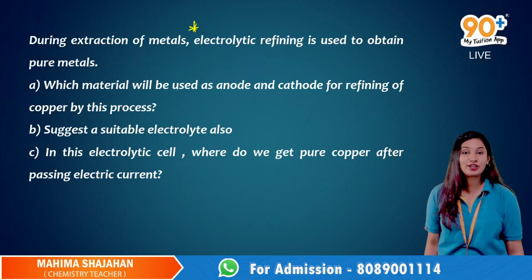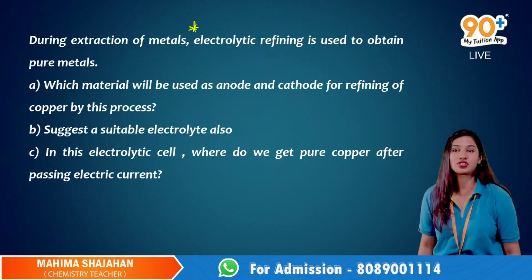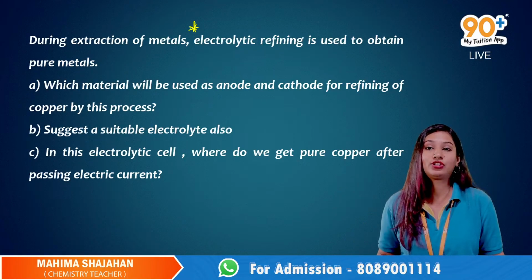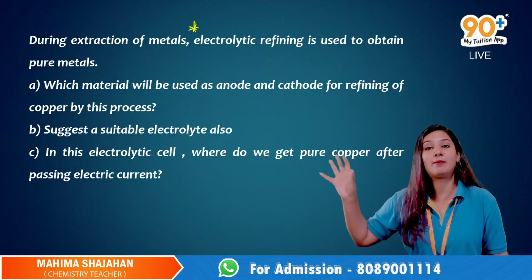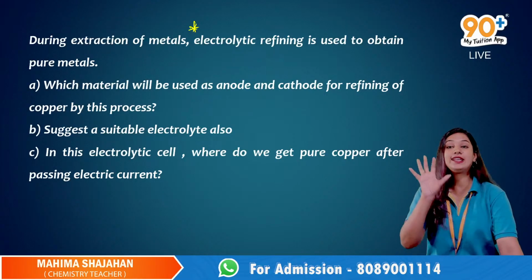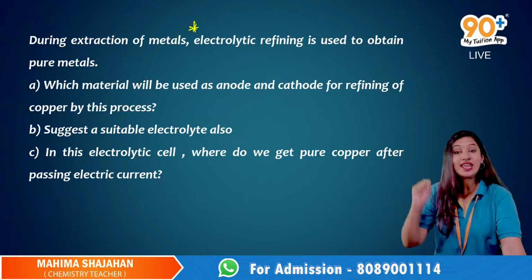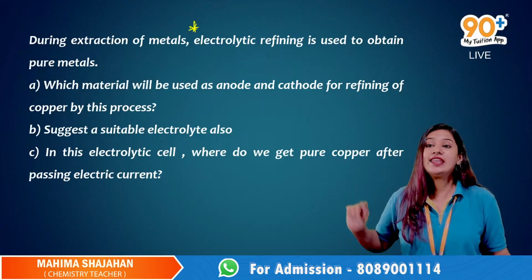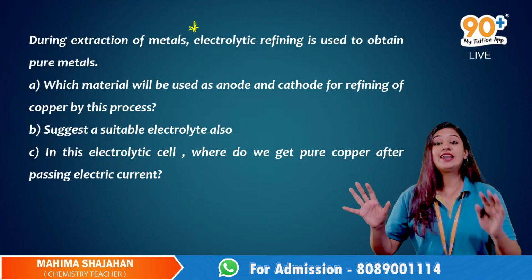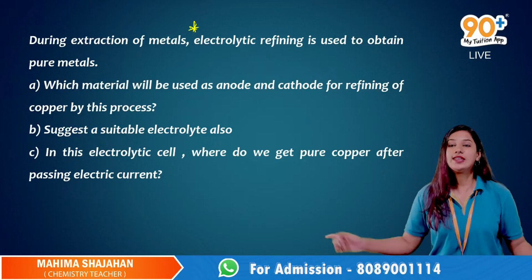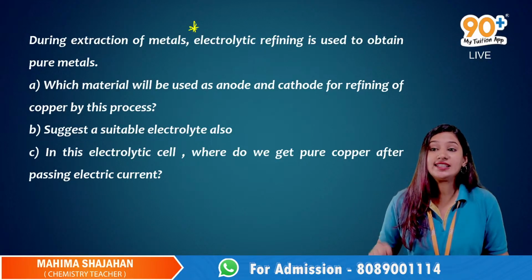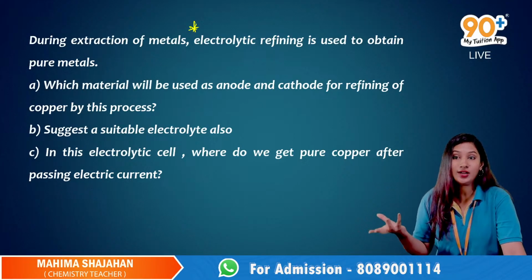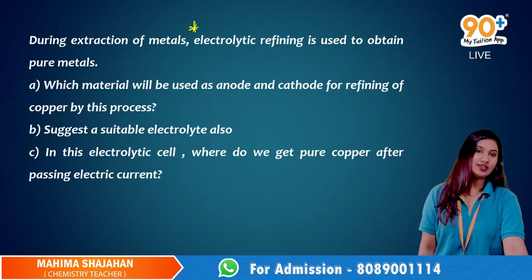Now, based on electrolytic refining, they have asked 3 questions. Which material will be used as anode and cathode for refining of copper by this process? What do we use as anode and cathode when doing electrolytic refining of copper? Alright, yes. Now suggest a suitable electrolyte also. Okay. Now, what is the third question? In this electrolytic cell, where do we get pure copper after passing the electric current?